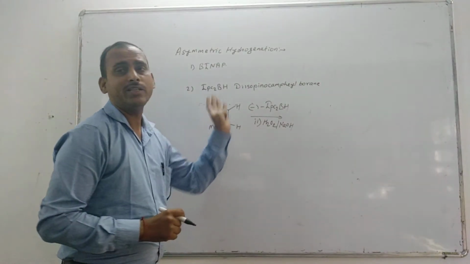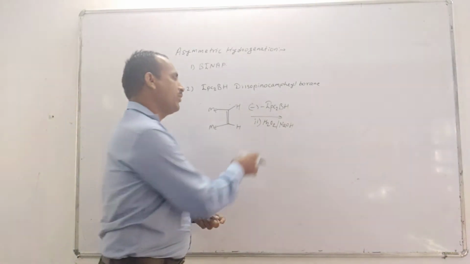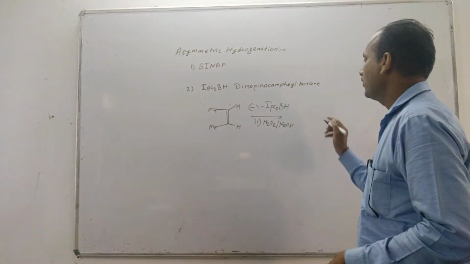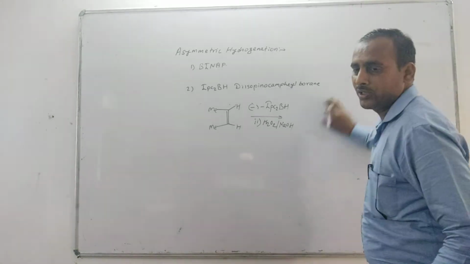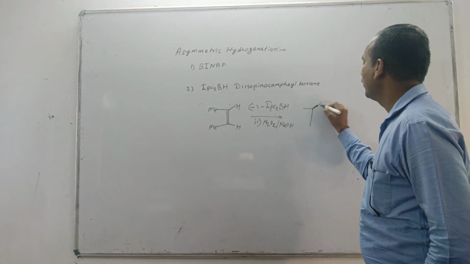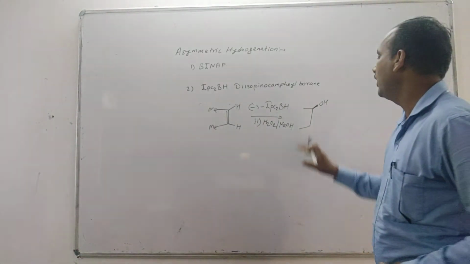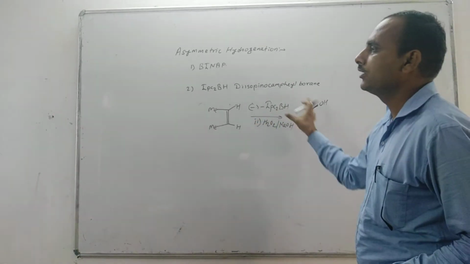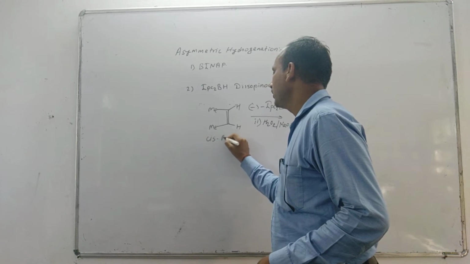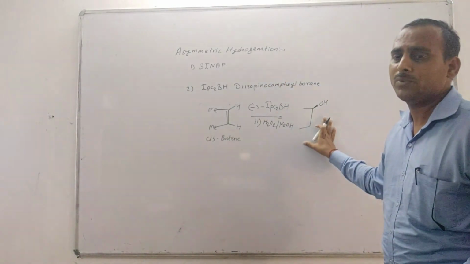From the alkene there is formation of alcohol: first hydroboration and then oxidation by H2O2 in the presence of base NaOH. So this chiral alcohol is prepared from cis-butene.